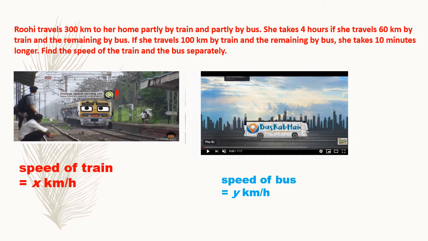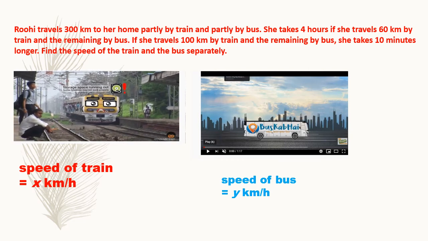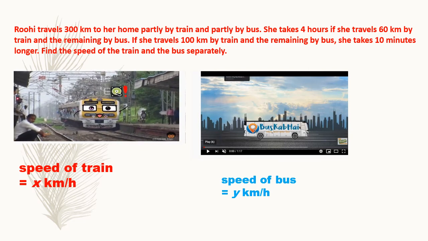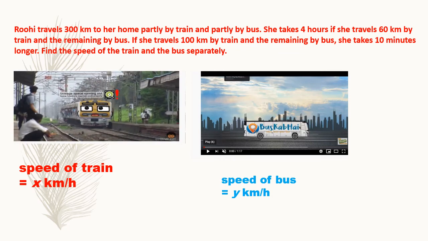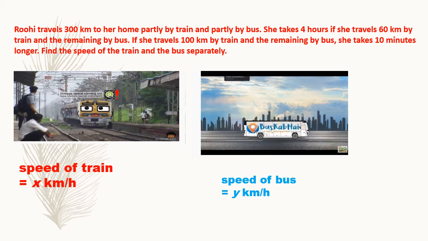So let us first take the speed of the train. Here the speed of the train is equal to x kilometers per hour. That is asked in the question. Speed of train and speed of bus is the last line. Usually the variables are in the last line of the question, so that will consume less of your time. Go to the last line and put the variables. The speed of the train is x kilometers per hour. And what about the bus? The speed of the bus is y kilometers per hour.